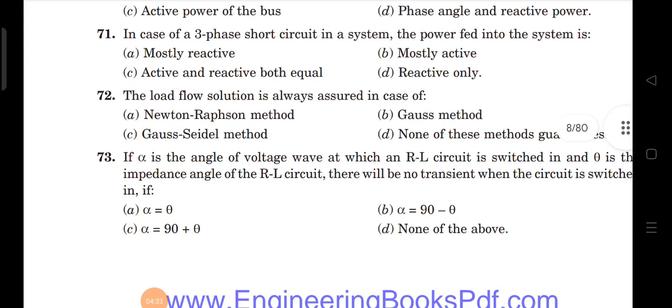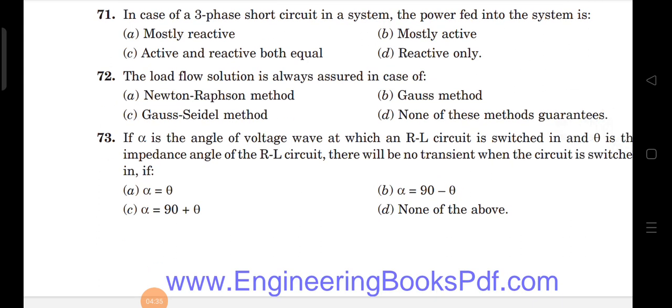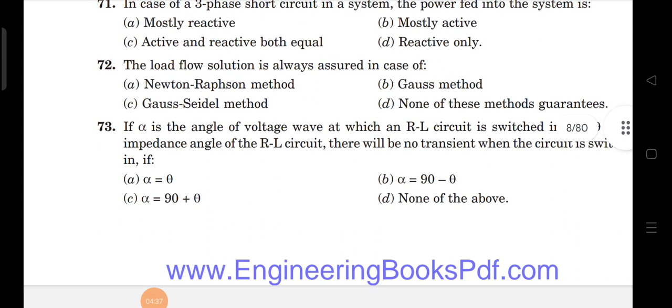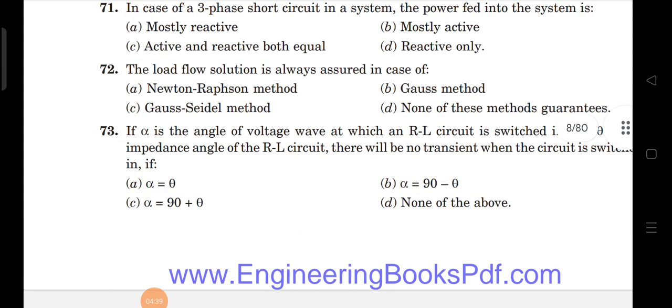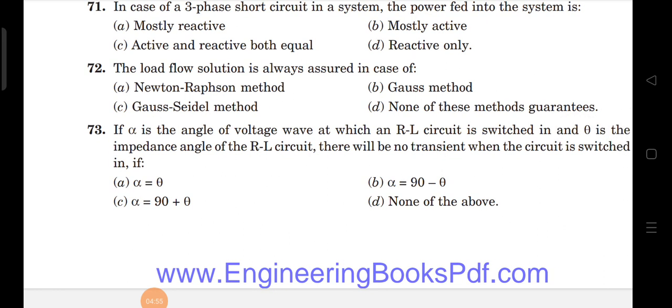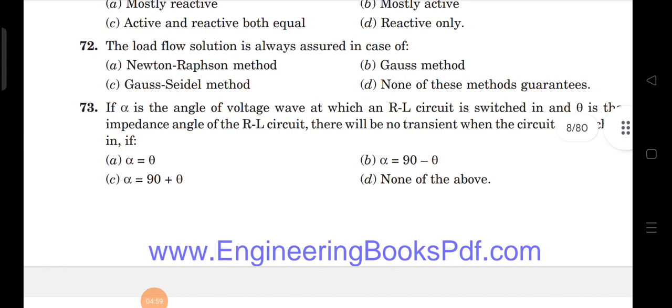Next, the load flow solution is always assured in case of... First option is Newton-Raphson method. Second option is Gauss method. Third option is Gauss-Seidel method. That means none of these methods is correct, right? That means the fourth option is correct.